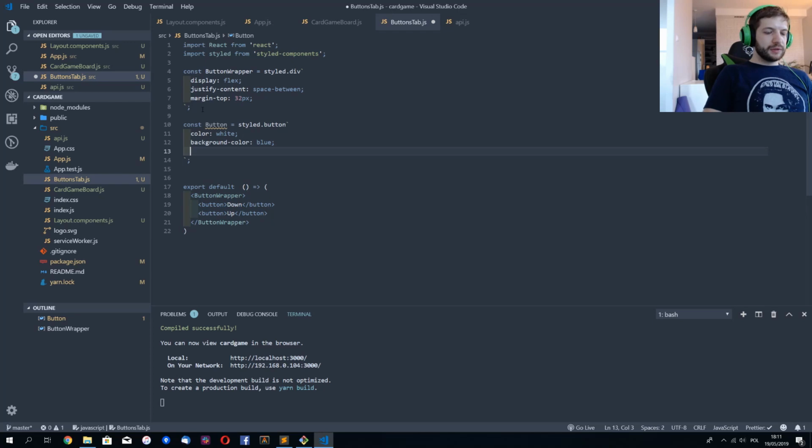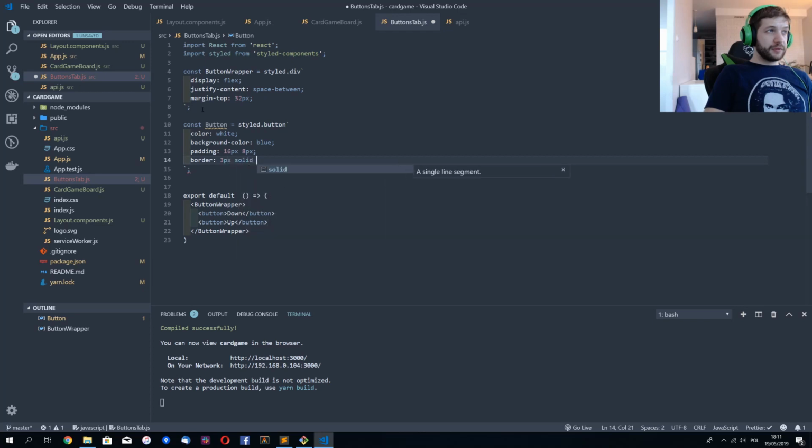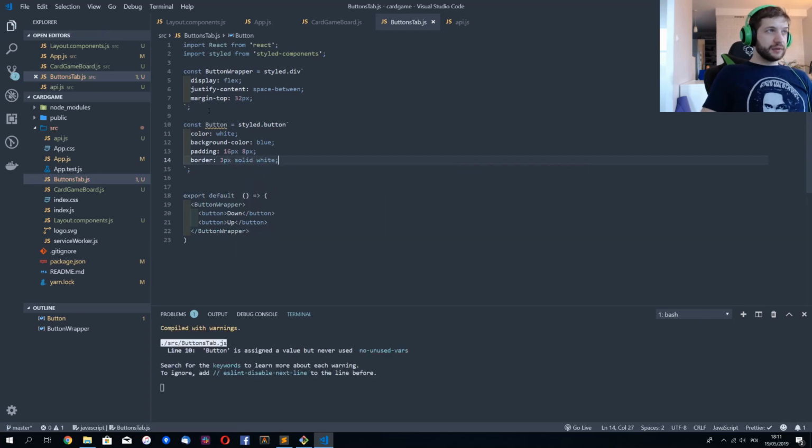What else? Border. Oh, padding. Yeah, let's do padding first. Let's do padding of 16 pixels, 8 pixels, and border of 3 pixels solid white. Does that make sense to you?